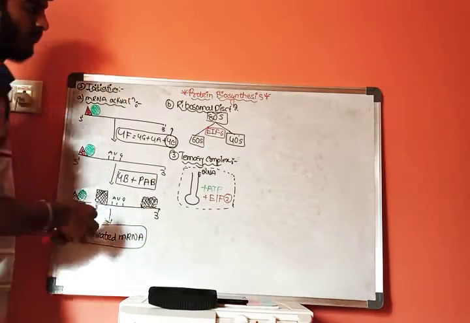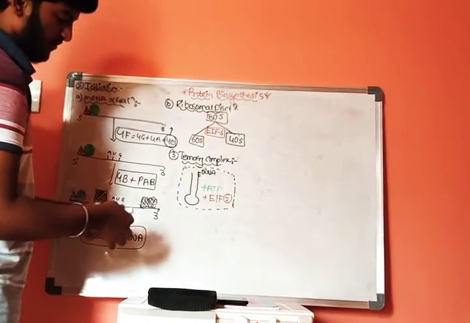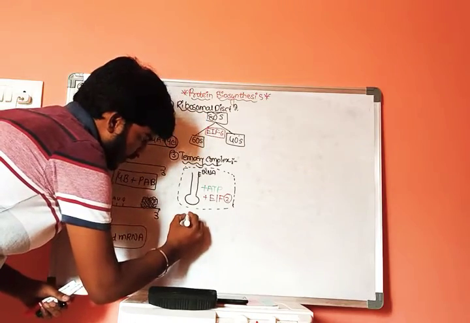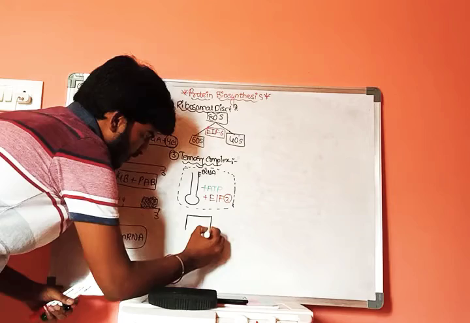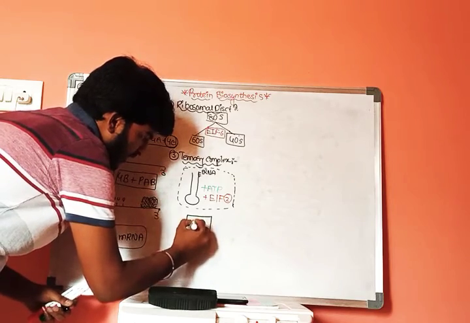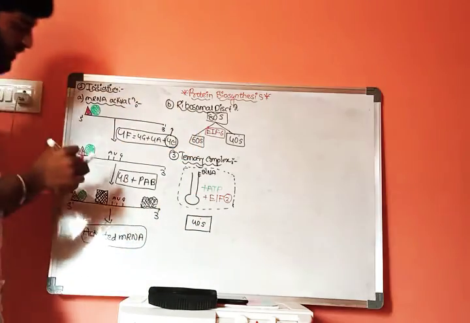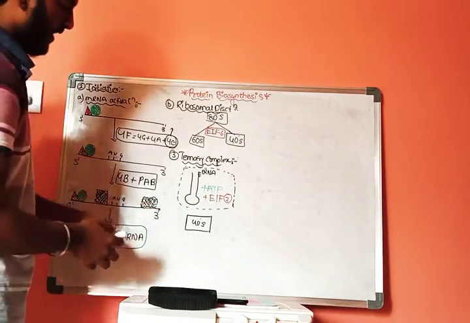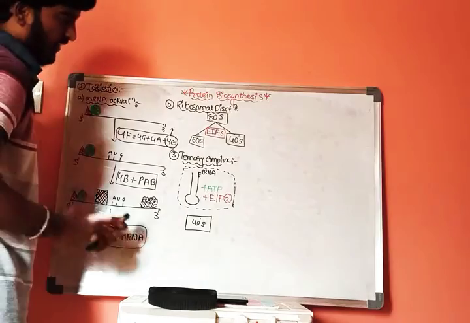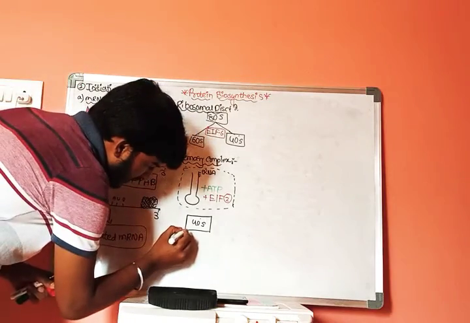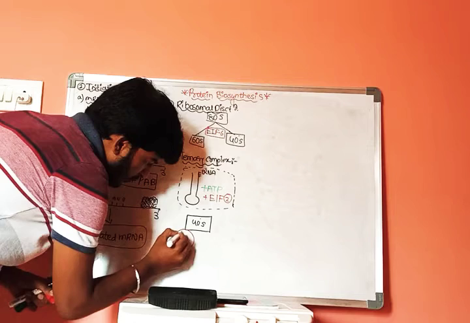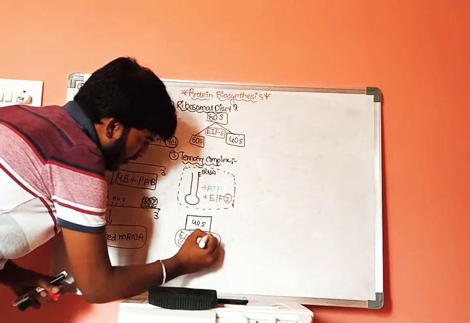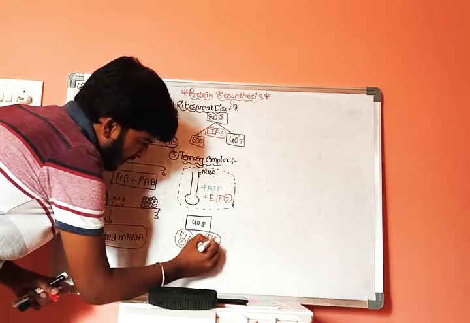Now let us consider this 40S ribosome. This is the 40S ribosome, and for this 40S ribosome there is eukaryotic initiation factor number 1 and eukaryotic initiation factor number 3.